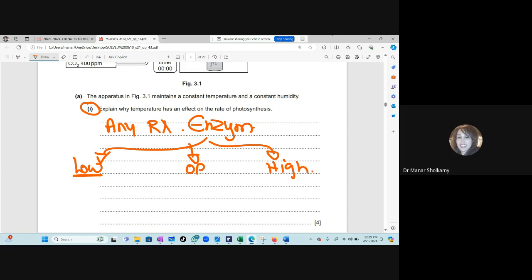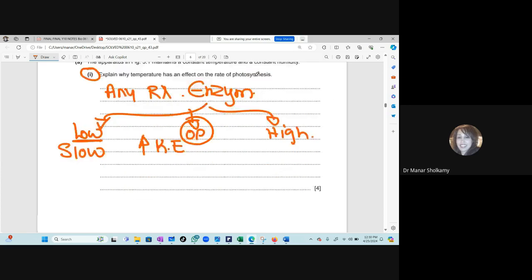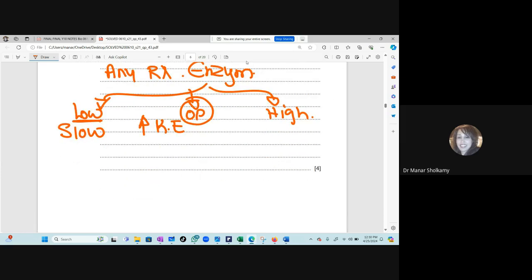At low temperature, what happens to the enzymes? They work slowly. Yes, they slow down. So the reaction will be very slow. And this is something that we don't want. As the temperature is increasing, just like you said, it will increase kinetic energy. We said it 100 times. Anytime you are discussing temperature and enzymes, you have to mention kinetic energy. So as the temperature is increasing, reaching optimum, kinetic energy is increasing.